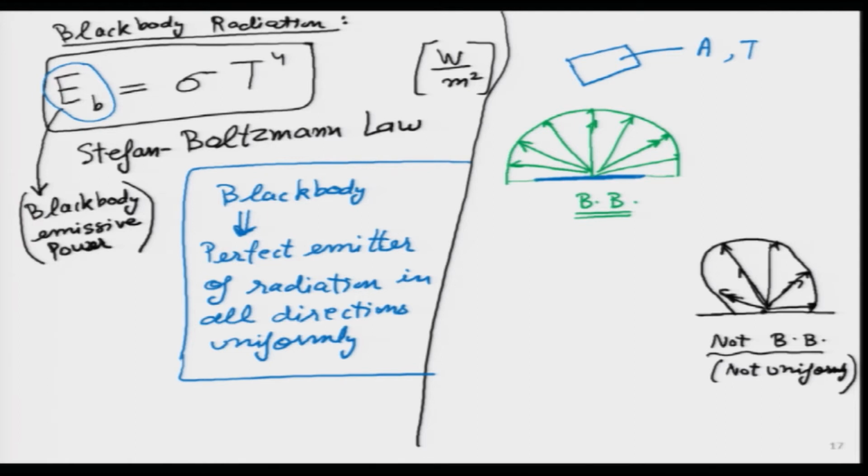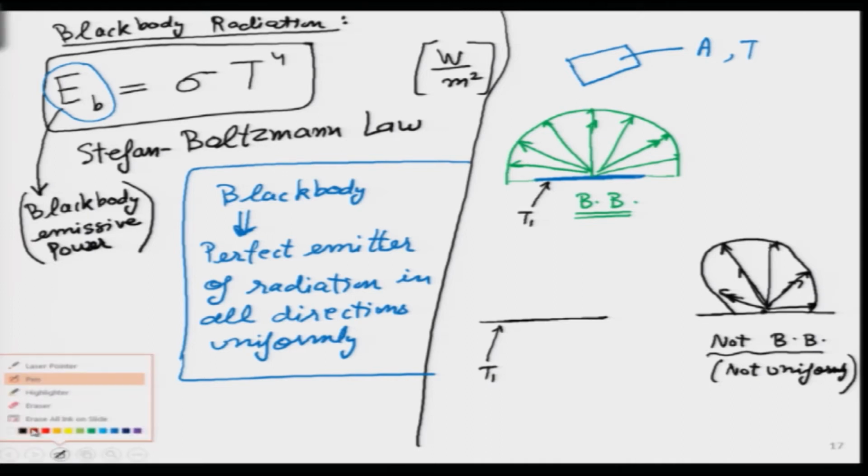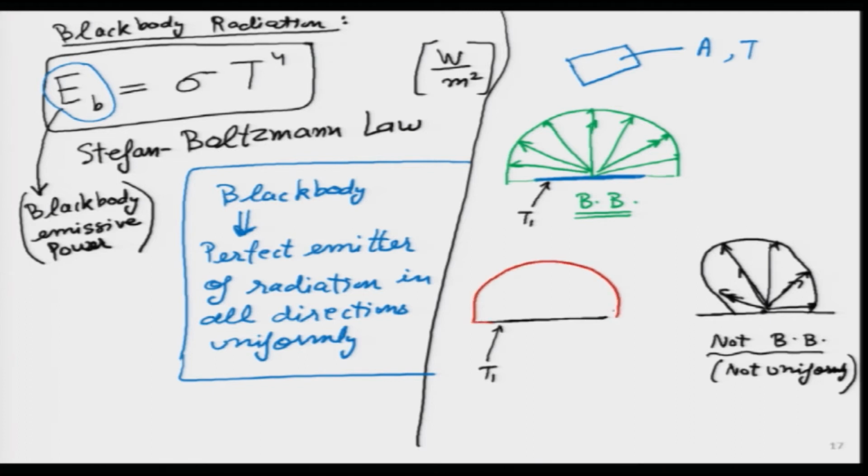This is one condition in which it can be classified as not a black body. The other condition is if I keep it at the same temperature as my black body. Let us say this black body I have kept at temperature T1, I find another body and keep it at the same temperature. Then what we will notice is its emission, even though it can become uniform, will not be as high as the emission of the black body, which means this semicircle will be slightly smaller than the green semicircle.